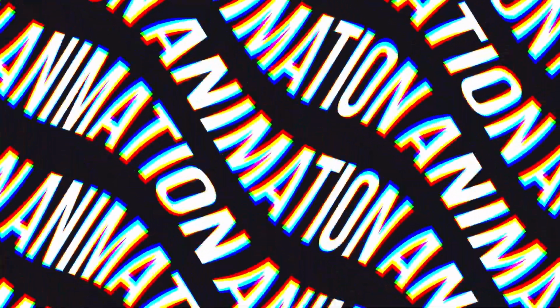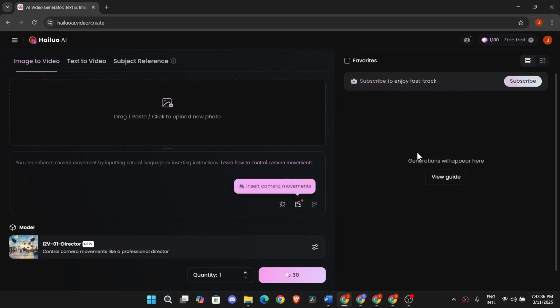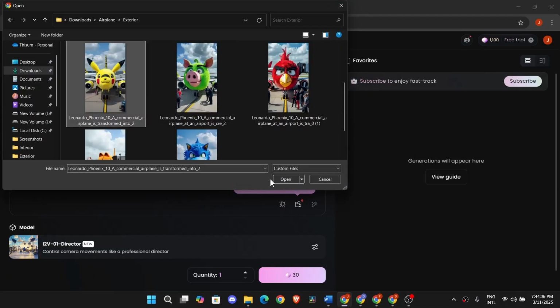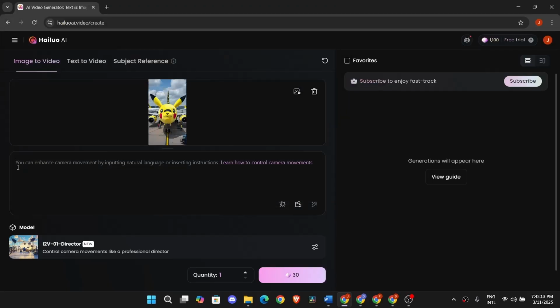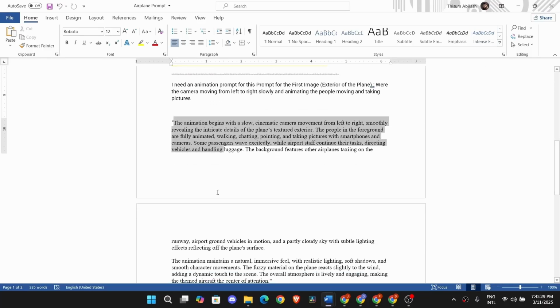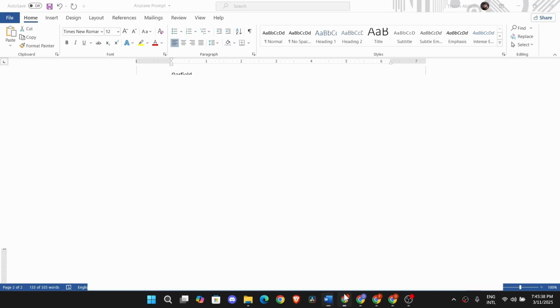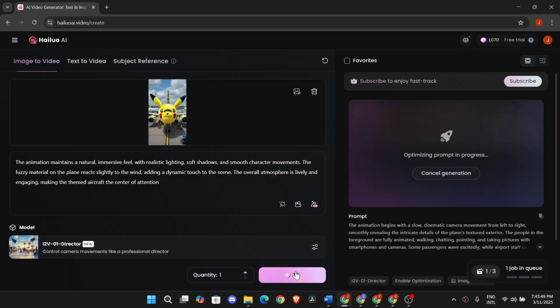Now it's time to animate the images. For that we are going to use Hailuo AI. Once you open Hailuo AI, you should upload your exterior images first, so I will upload this image like this. Once that is uploaded, it's time to add the animation prompt for the image. For that you should copy this animation prompt of the exterior image like this and paste it here and click on Generate.